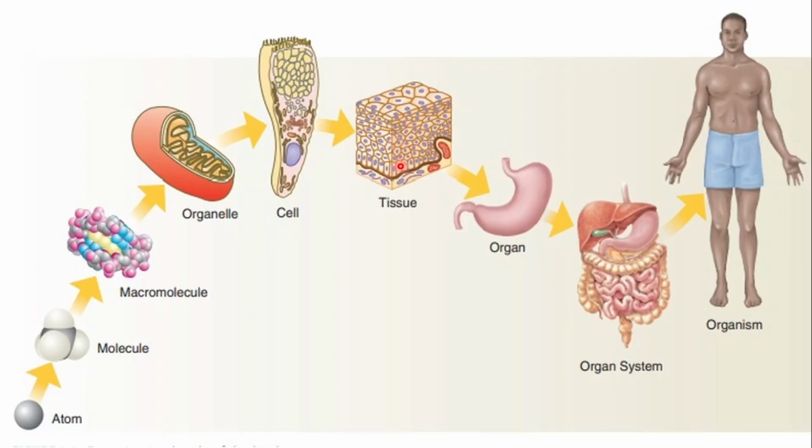Then, in order for us to get our organ, we need groups of tissues coming together to perform a specific function, and that's going to be our organ. And in order for us to get our system, we need groups of organs working together to perform a specific function, and that's going to be your organ system. And then groups of systems coming together form an organism, and an organism consists of all these different parts.